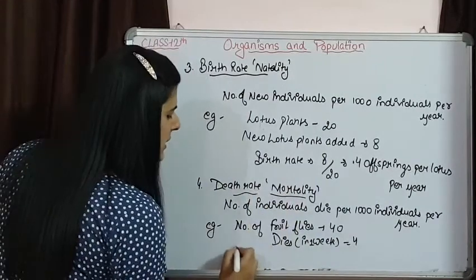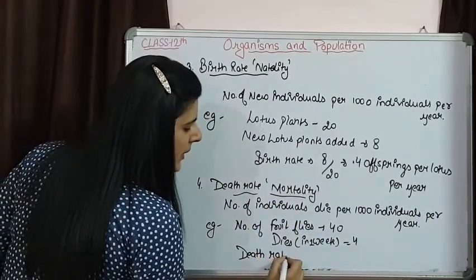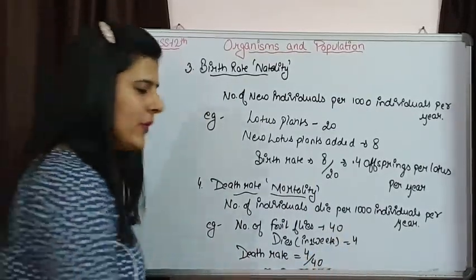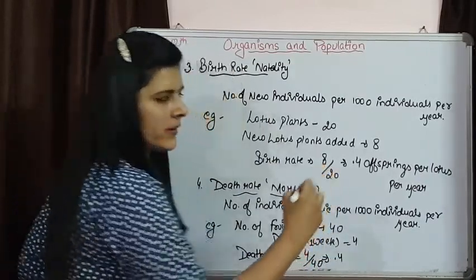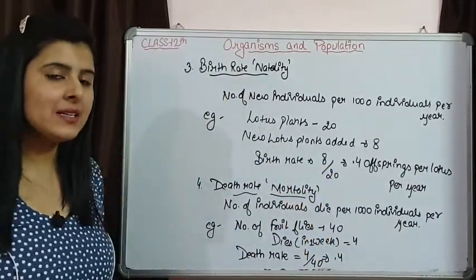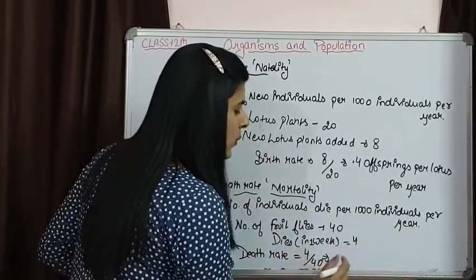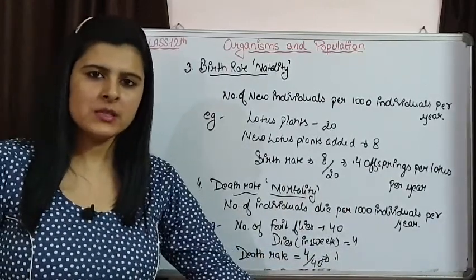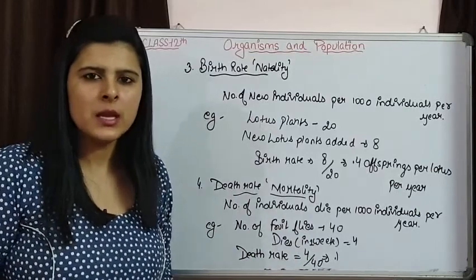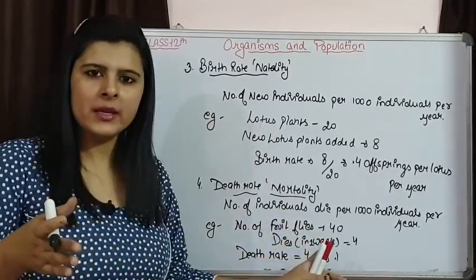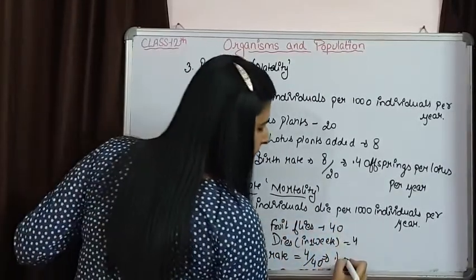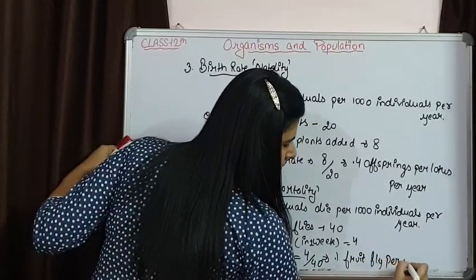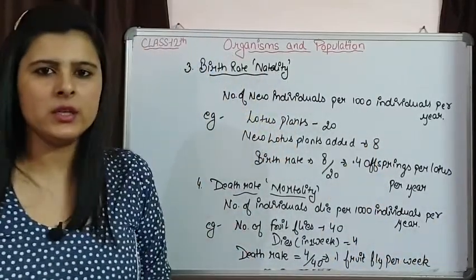Then the death rate of this population of fruit flies will be, out of 40, the death of 4 fruit flies, that is going to be 0.4. Sorry, it's 0.1. The death rate is going to be 0.1 individuals per fruit fly per week, because here we are talking about 1 week.